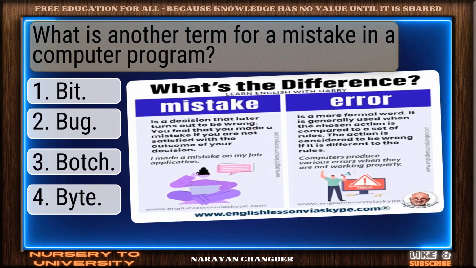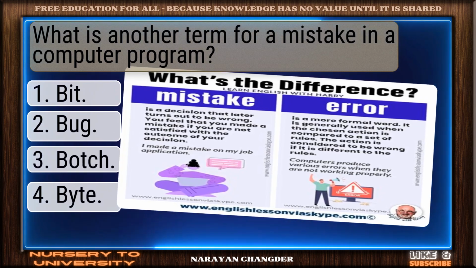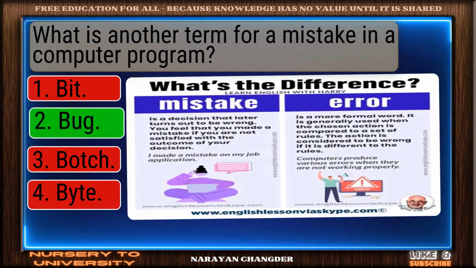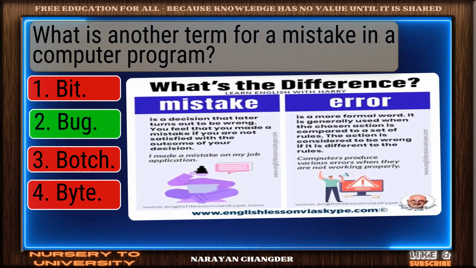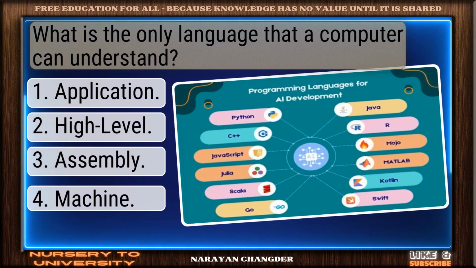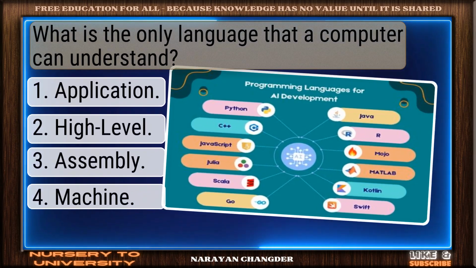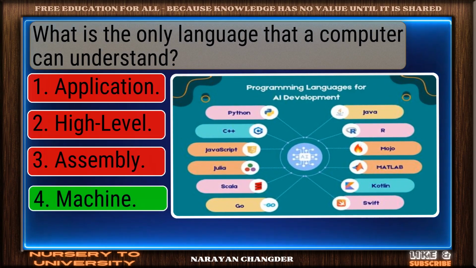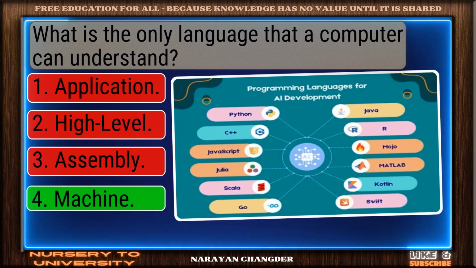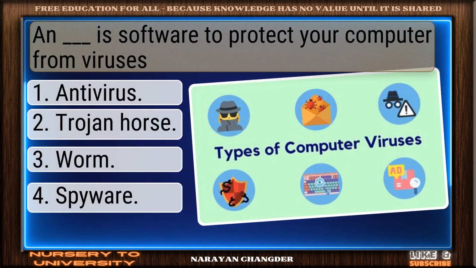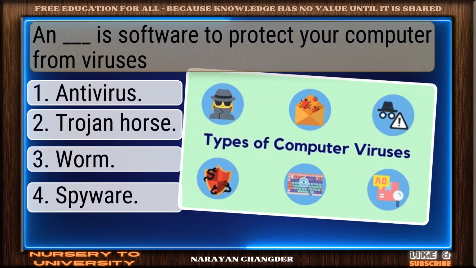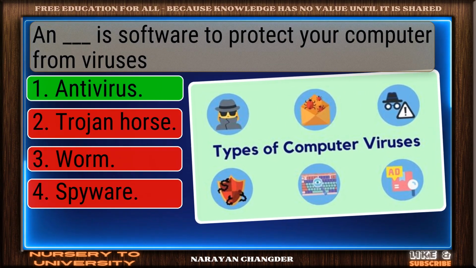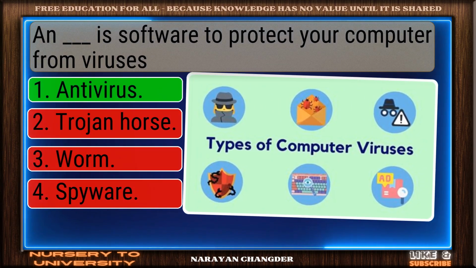What is another term for a mistake in a computer program? Solid response. Bug is valid. What is the only language that a computer can understand? Strong choice. Machine is right. And dash is software to protect your computer from viruses. Nice work. Antivirus fits perfectly.